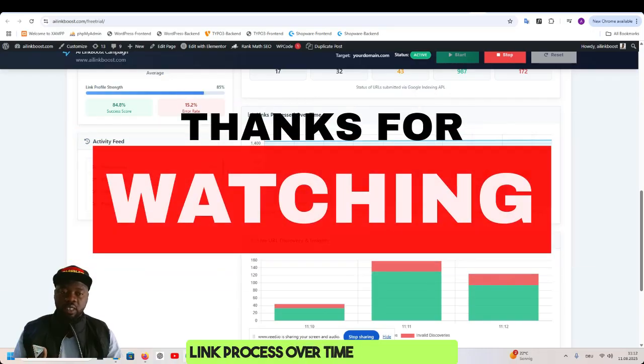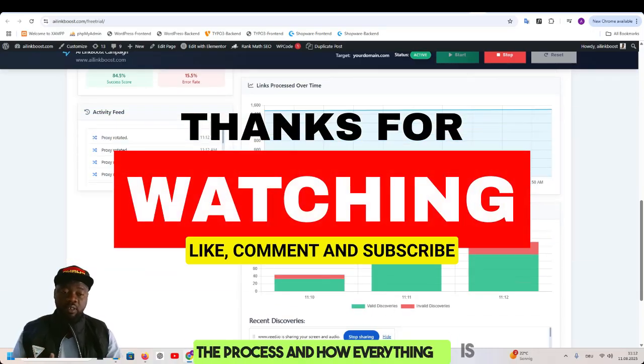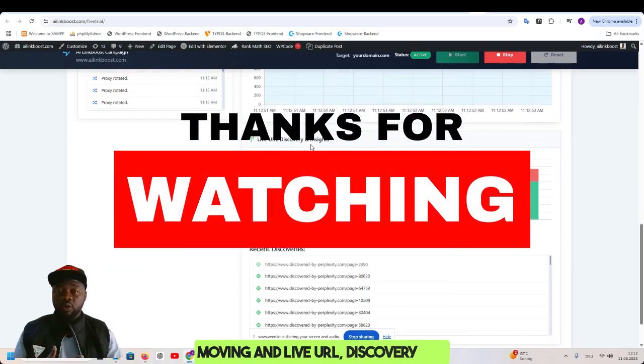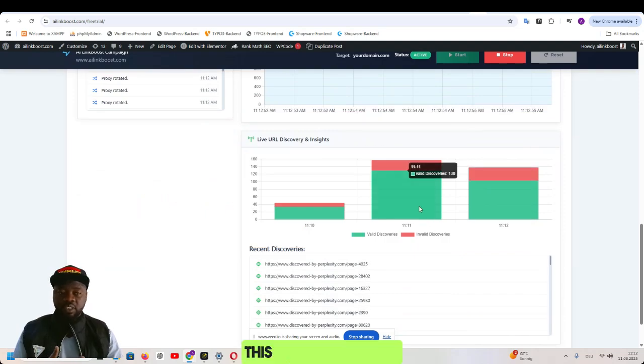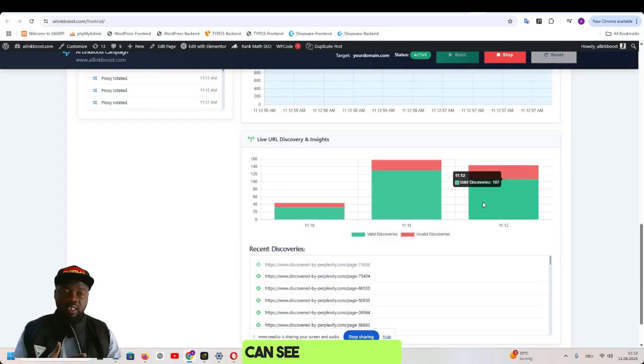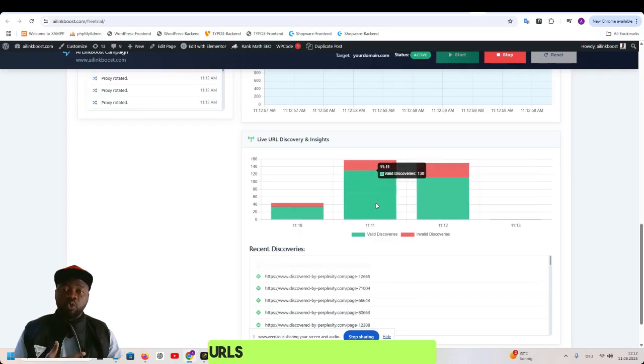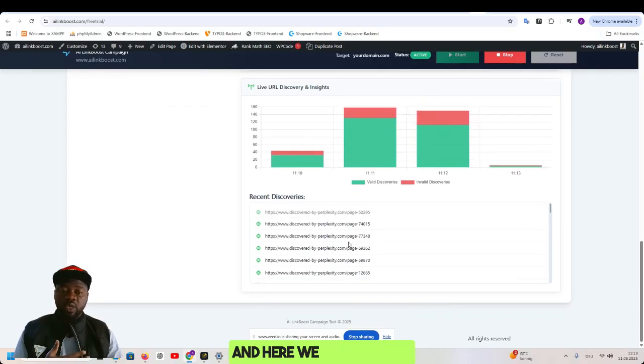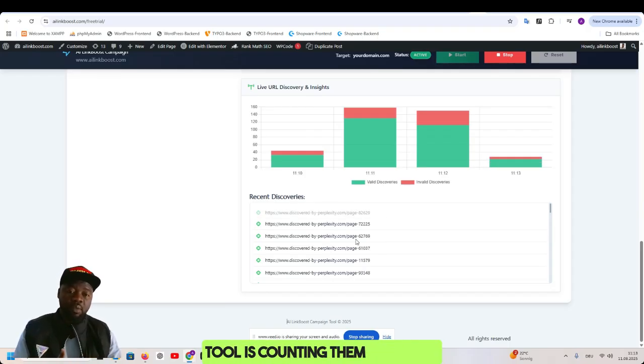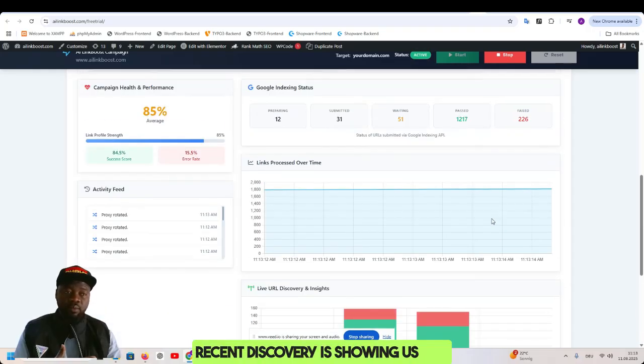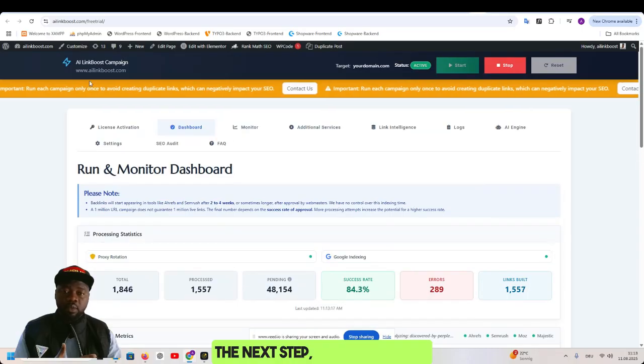Link process over time is showing us the process and how everything is moving. And live URL discovery and insights. This is also counting. When I click on it, you can see it's counting. It's showing us the live URLs that have been discovered. And here we are connected to Perplexity. So Perplexity is working and discovering all these URLs and sending them to the tool. And the tool is counting them in the recent discovery. It's showing us. And the next step, let's check link intelligence.